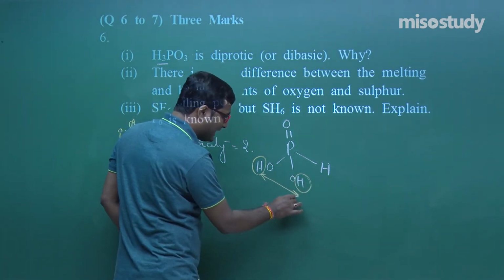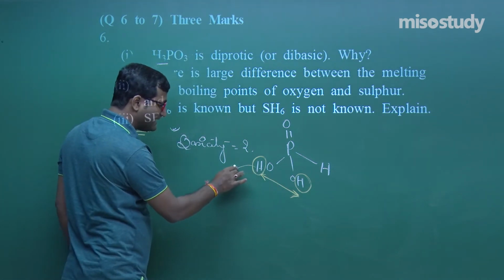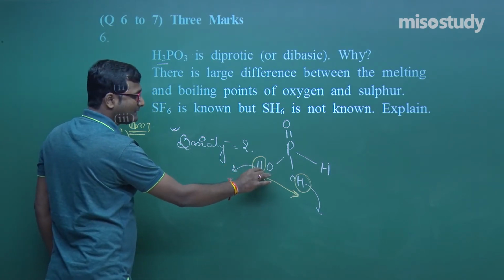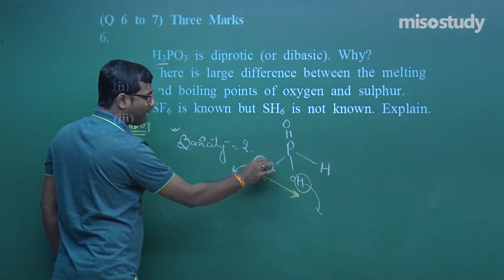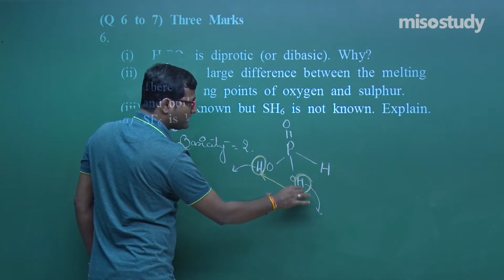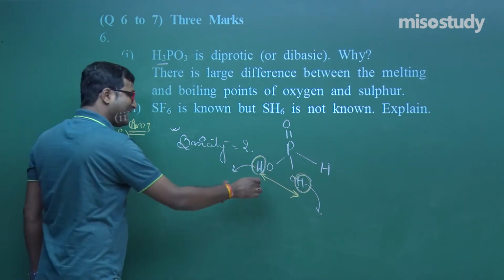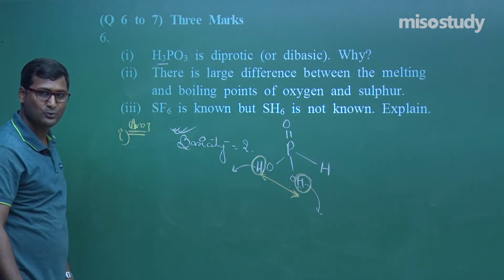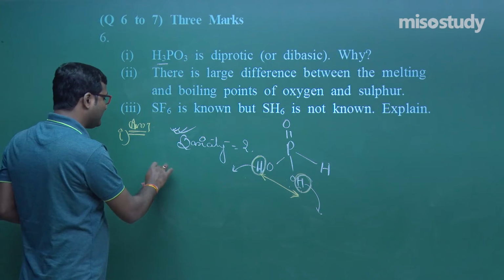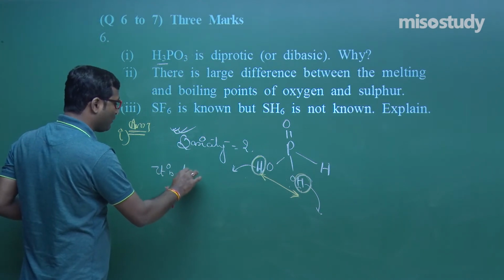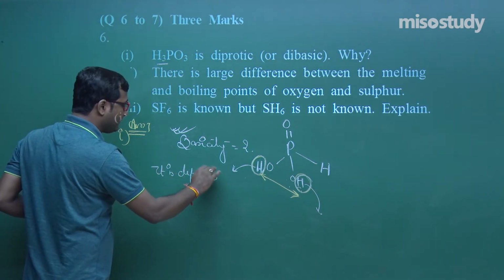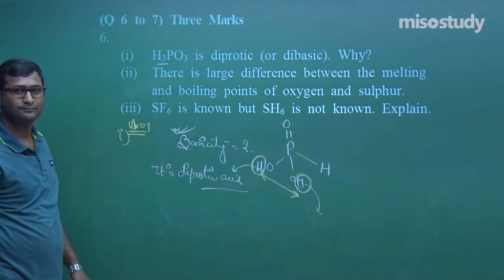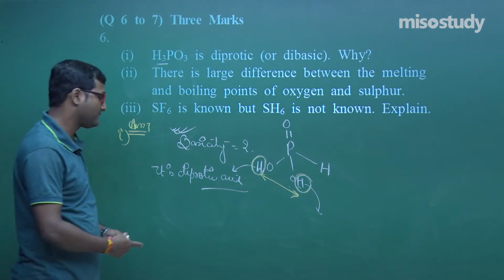high polarity, and they easily release. So due to that polarity, the hydrogen which is directly linked to oxygen can easily release, that is, these 2 hydrogens give it basicity 2. If it has basicity 2, then it is, my friend, a diprotic acid. Again I am repeating, it is a diprotic acid. Yes sir, definitely this is the case.